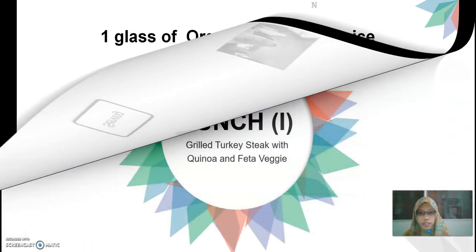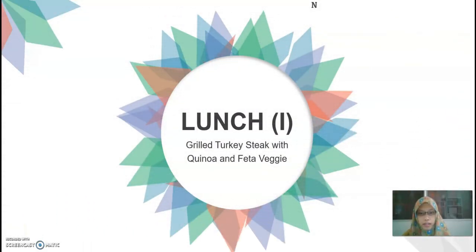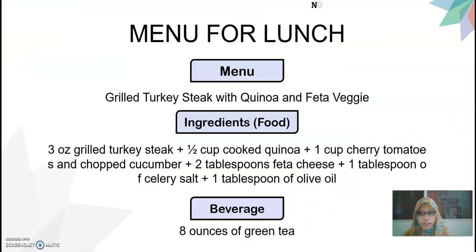The next meal for lunch is grilled turkey stick with quinoa and feta veggie. The ingredients are 3 ounces of grilled turkey stick, half a cup of cooked quinoa, 1 cup of cherry tomatoes and chopped cucumber, 2 tablespoons of feta cheese, 1 tablespoon of celery salt, and 1 tablespoon of olive oil. And the beverage is 8 ounces of green tea.